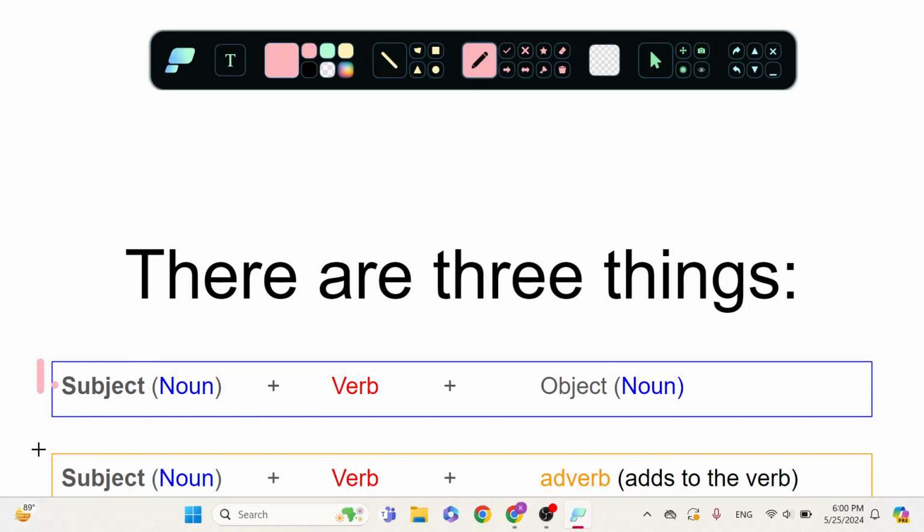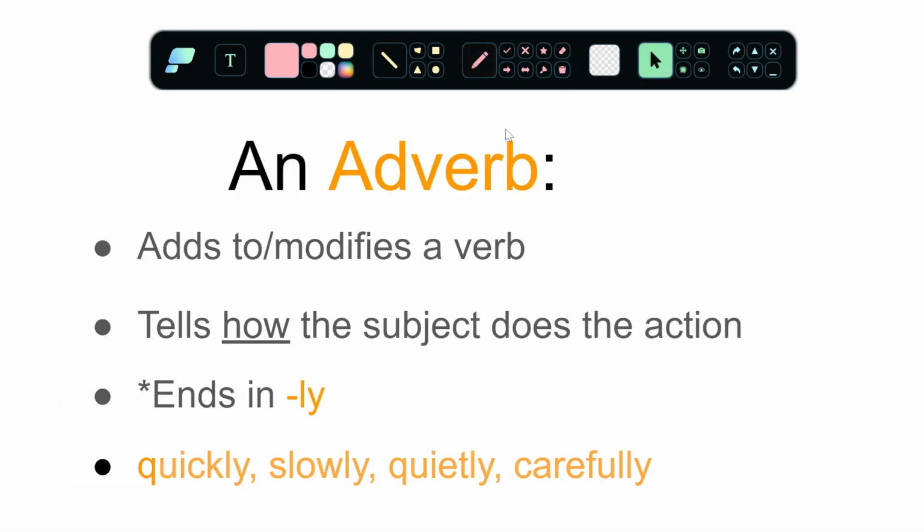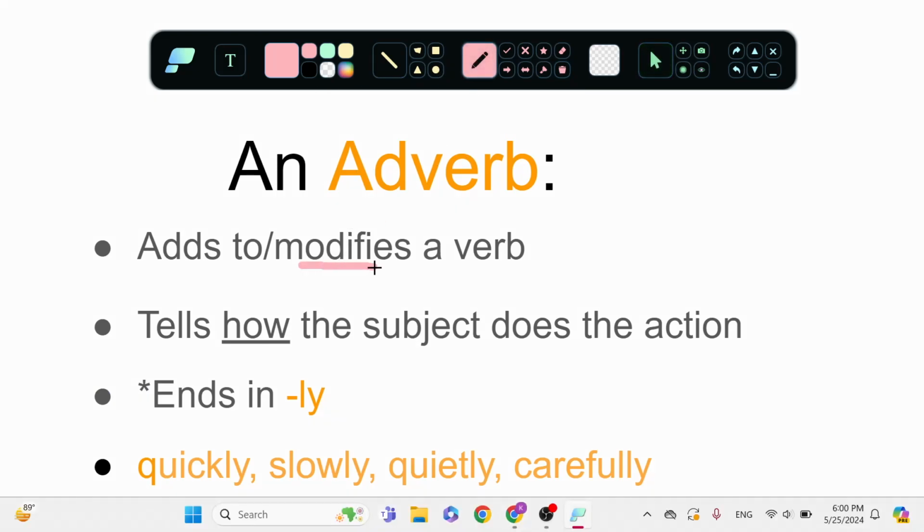And now there's another thing we can do. Subject, verb, adverb. An adverb adds to the verb. So we're going to say it adds to or modifies a verb.